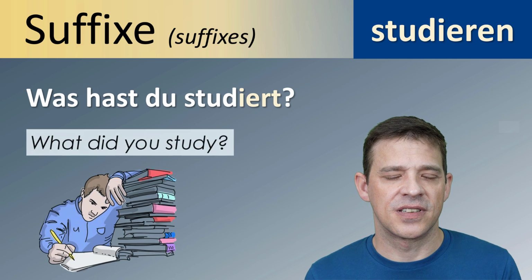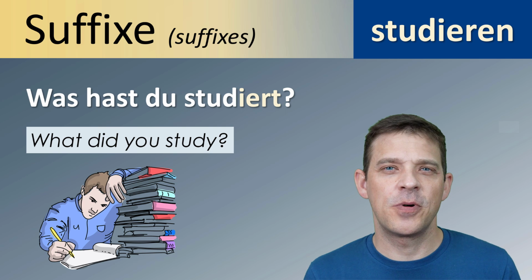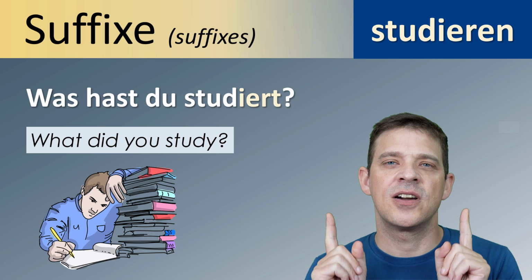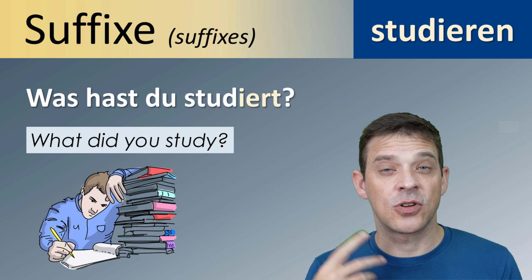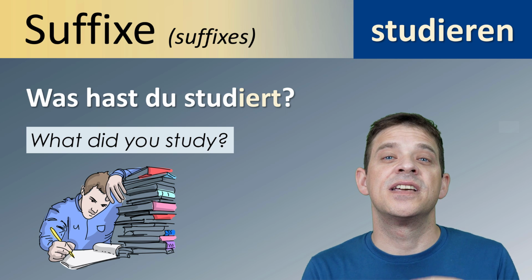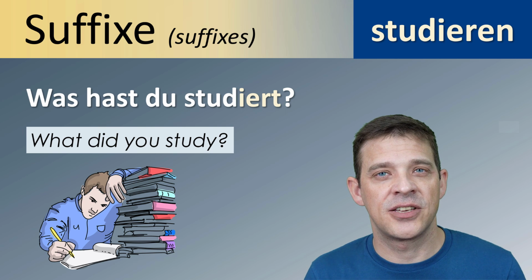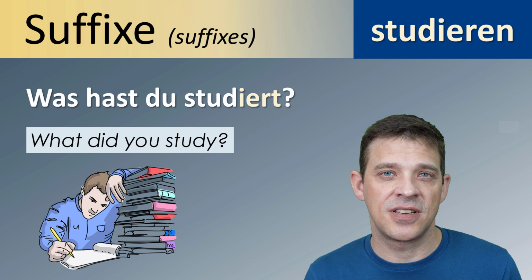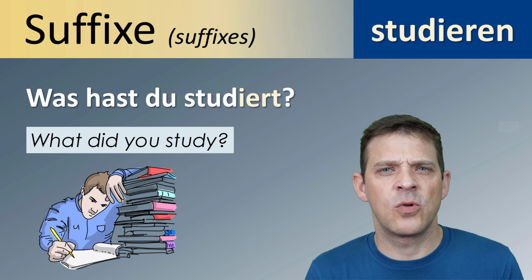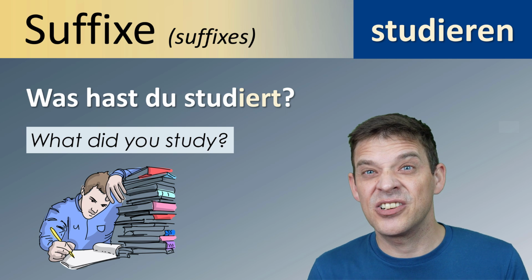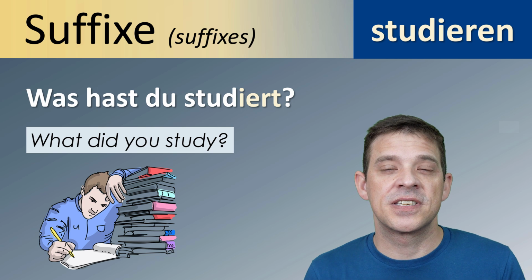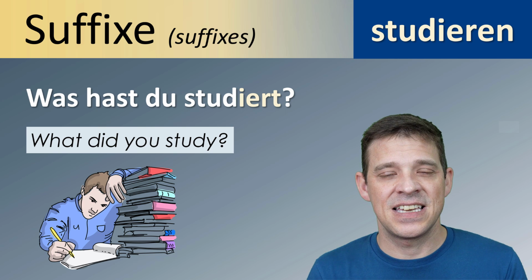And this is important. When we use studieren, this is a common mistake. It's not to learn something. It's only to study at university. So the question, was hast du studiert, actually means, what is your major? Or what was your major at the university? If you want to say, for example, tomorrow I will learn German, in German we would say, morgen lerne ich Deutsch.